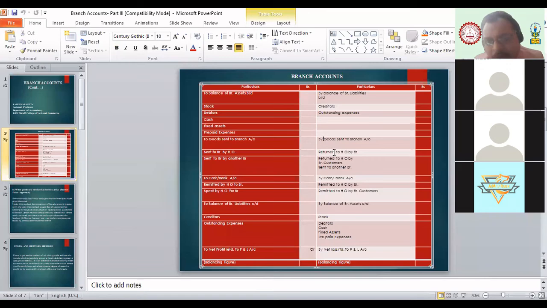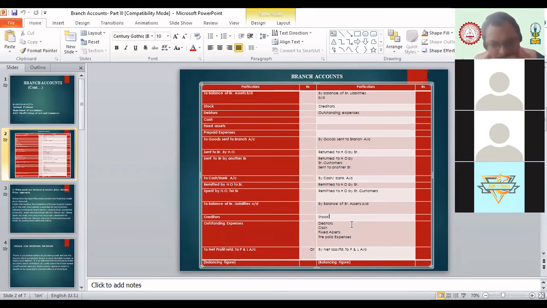That may be returned by the branch to the head office, or returned by the customer directly to the head office. That also comes here. Whatever amount is given by the branch to the head office comes here. We call it remittance, the amount of remittance, which we have to prepare and find out.